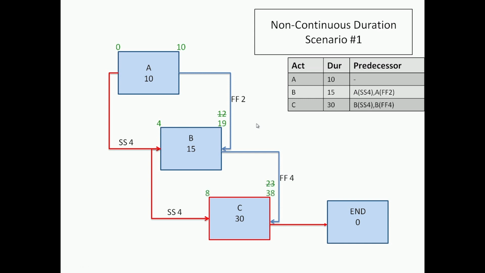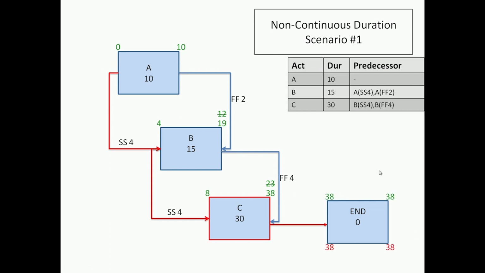And then we go to C. Now here we have 4 and a lag of 4, that goes to 8 for the early start. And here we have 8 plus 30 gives 38 as the early finish. And here we get to 19 and 4 as 23, and obviously 38 controls. So we go with the end as 38.